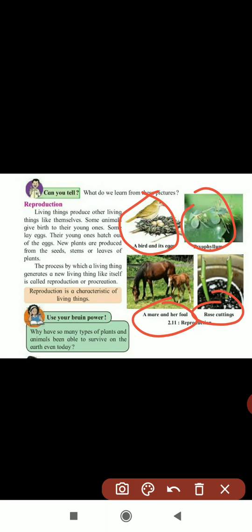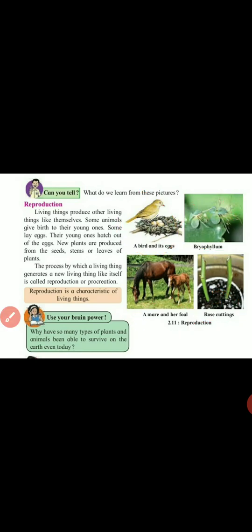So from this picture what you are observing: here the bird gives eggs, and from that egg a new bird comes. Again here plants have been shown, some rose, and here a horse. See, from that what you are understanding is that living things produce other living things like themselves.